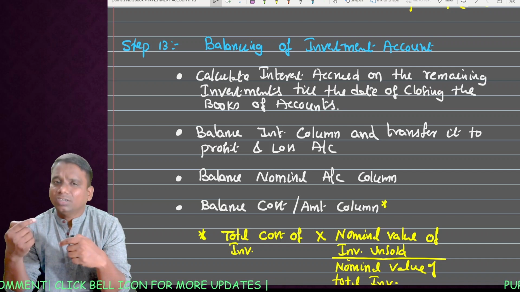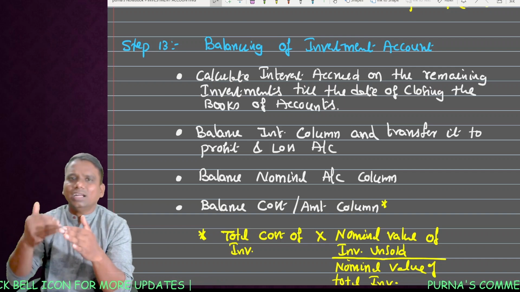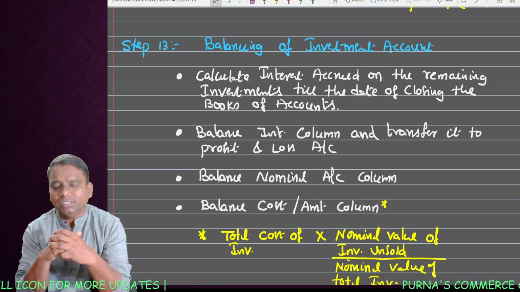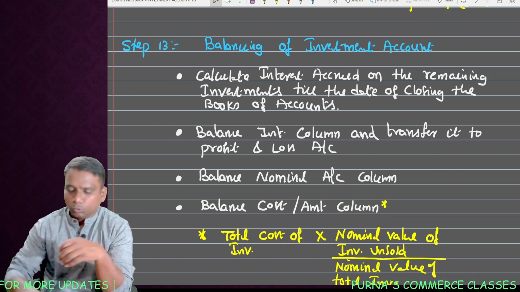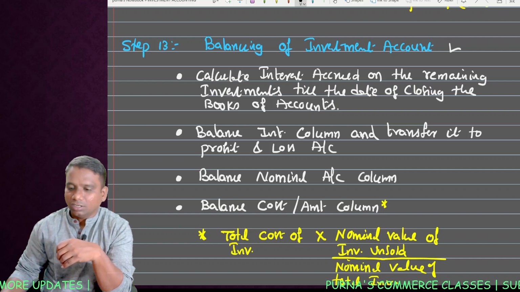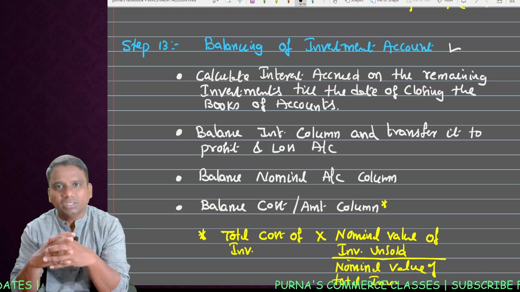After every sale, follow the calculation of profit or loss. Now at the end of the year, or at the end of a particular period of time, we have to balance the investment account. This is the last step: balancing of the investment account.